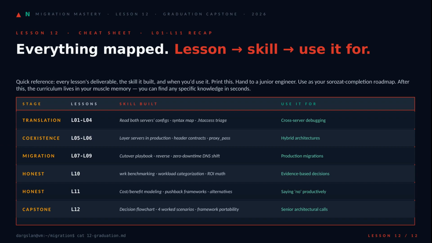Translation built your config fluency. Coexistence taught you to layer servers in production. Migration gave you the cutover playbook. The two honest lessons, benchmarking and pushback, turned opinions into evidence. And the capstone ties it together with a flowchart you can actually defend. Print this. Hand it to the next engineer who asks you what to pick.